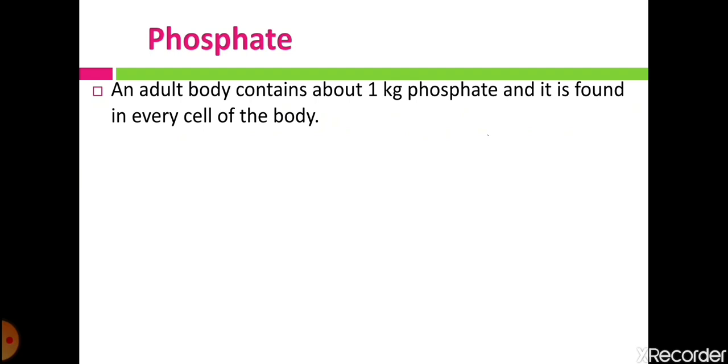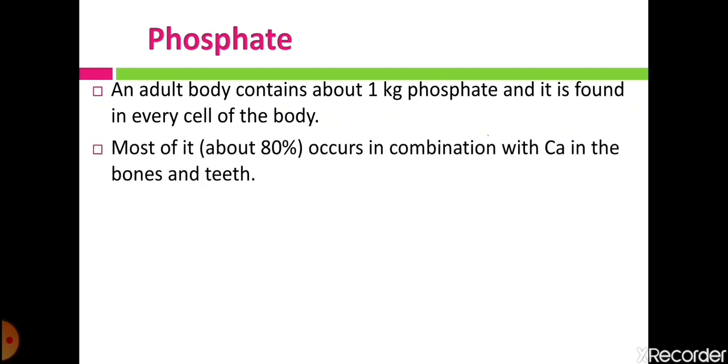An adult body contains about 1 kg of phosphate and it is found in every cell of the body. That means the adult human body overall contains 1 kg of phosphate, and this phosphate is found in various structures such as bones, teeth, and our cells also. So 1 kg of phosphate is present in the adult human body, and it is found in every cell of the body.